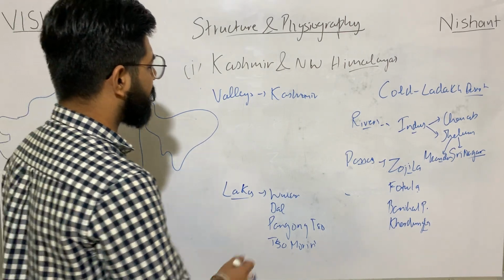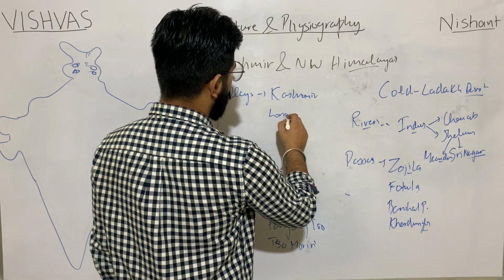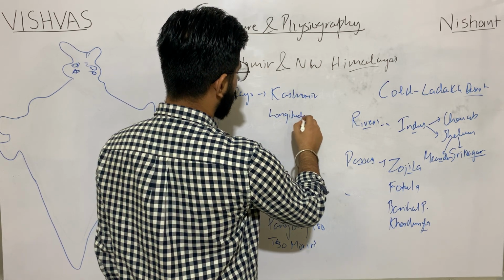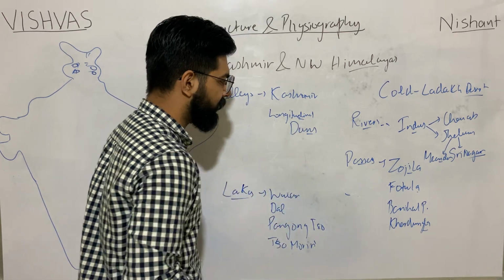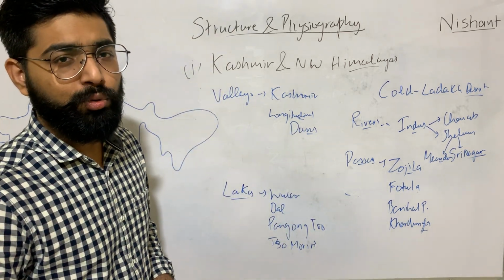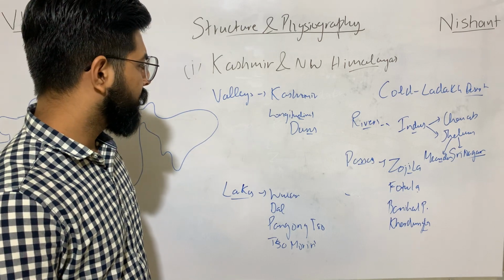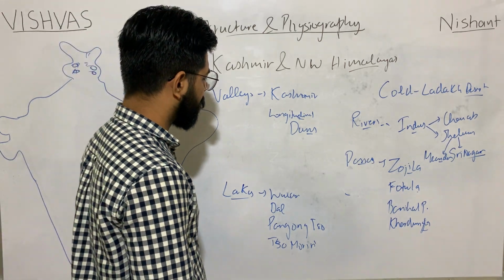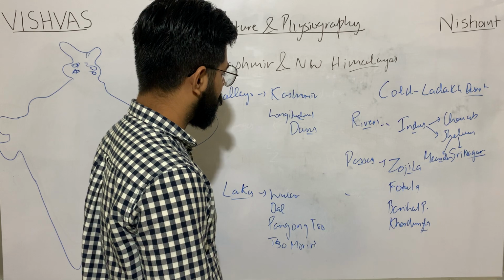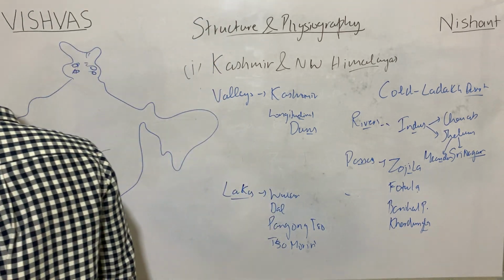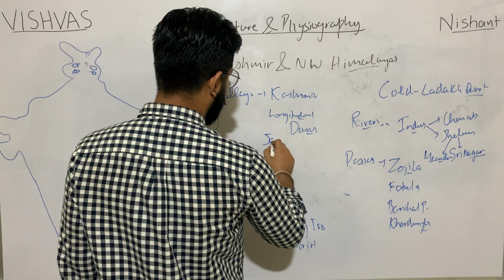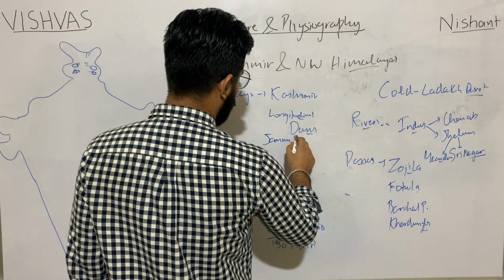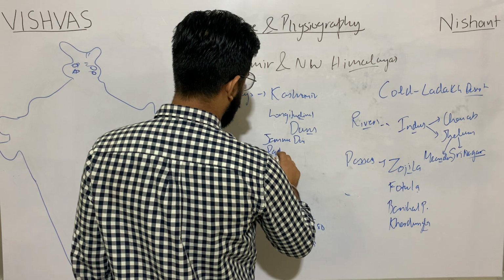Also, there are some longitudinal valleys which are known as dunes. So we have Jammu Dune and Pathankot Dune.